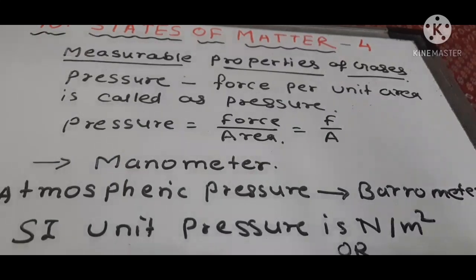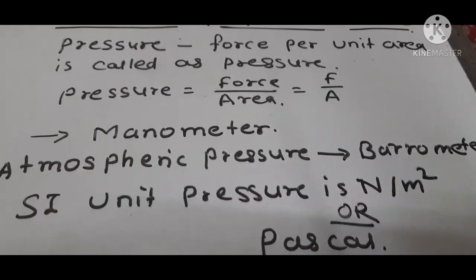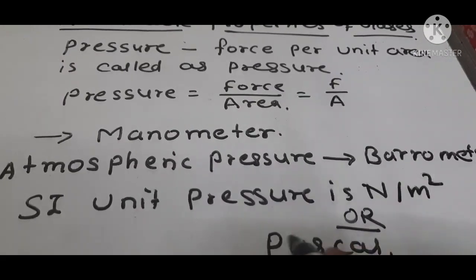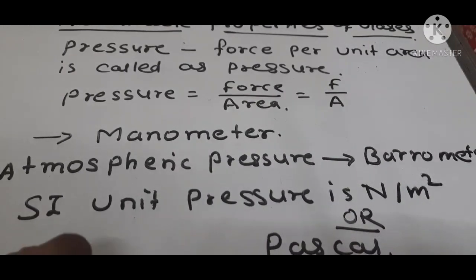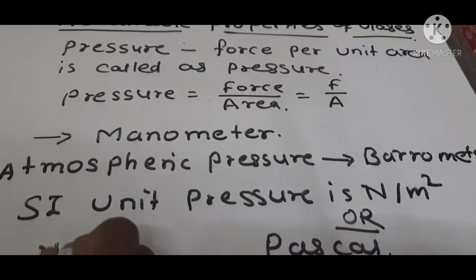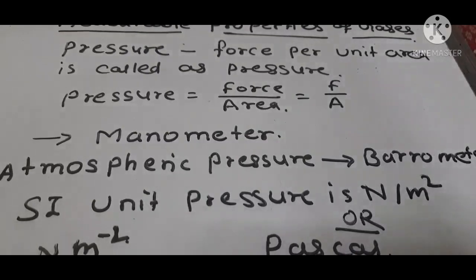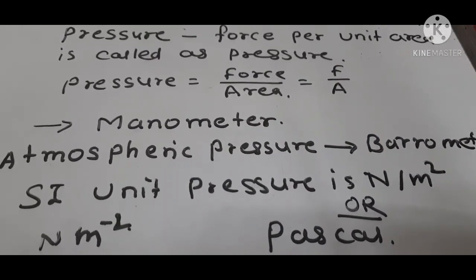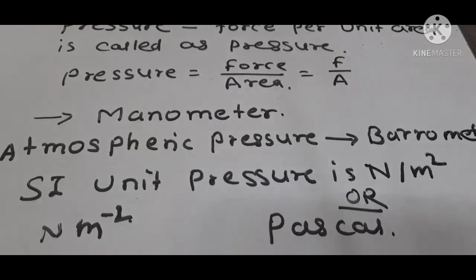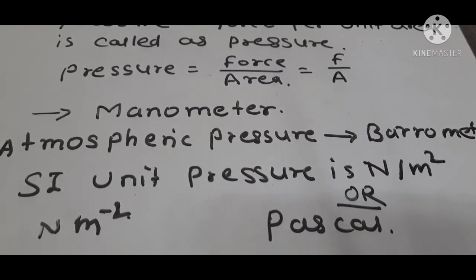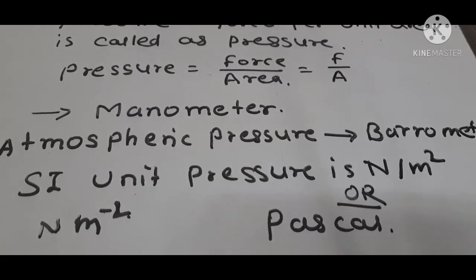This can be written as Nm minus 2. Then some conversions are there.